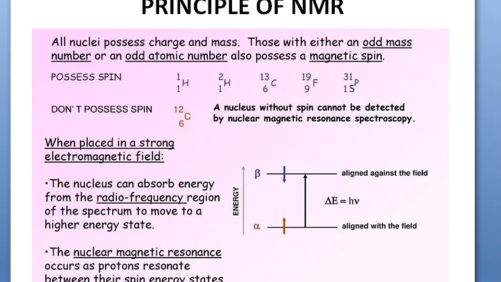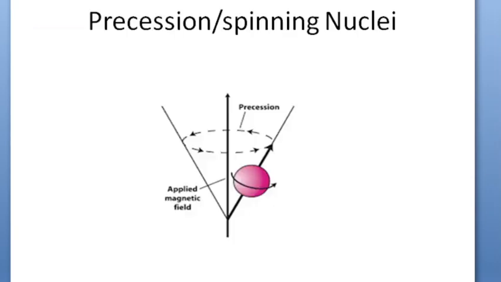So when you apply radio frequency radiation and an external magnetic field, the nuclei precess or spin according to the applied magnetic field. So they simply spin like this. If they are spinning, you can say that these nuclei are under precession because of the applied magnetic field. Then you can say that the nuclei are in resonance.